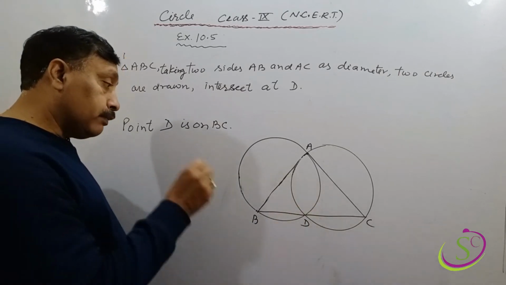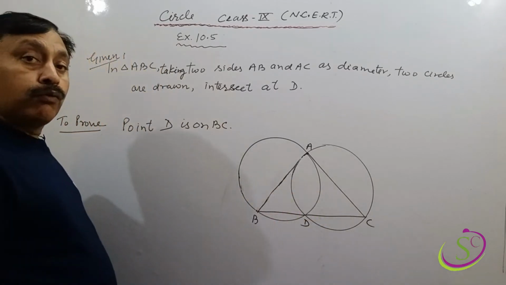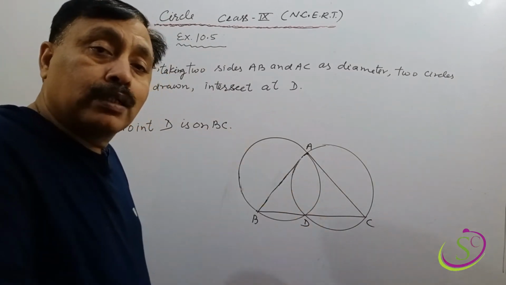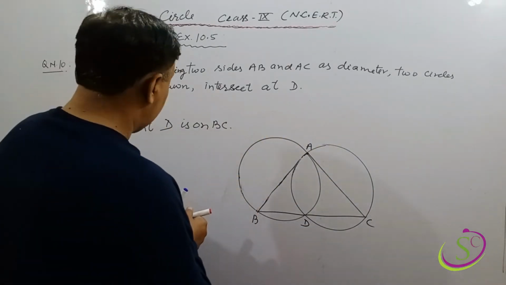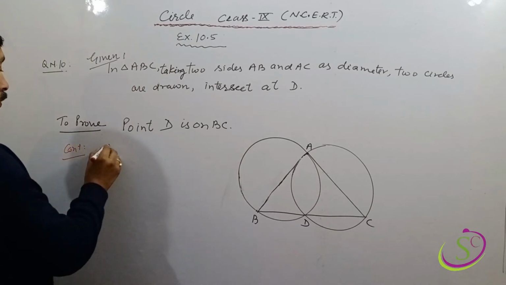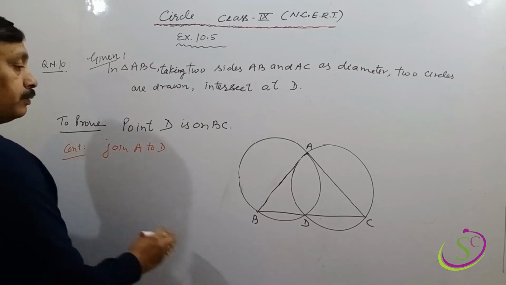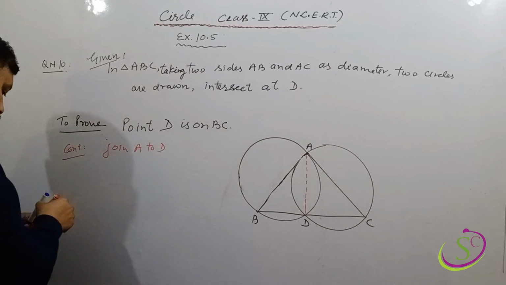Clear? Means we have to show that BDC is a straight line. When we prove BDC is a straight line, then point D obviously is on BC. Okay, so the construction is join A to D. Clear? Prove.